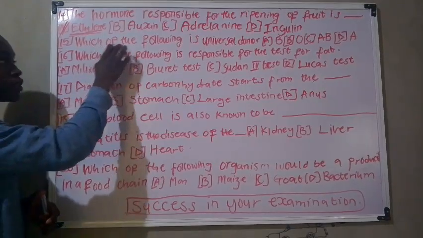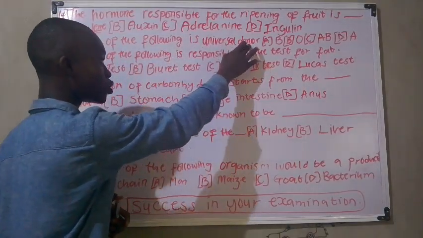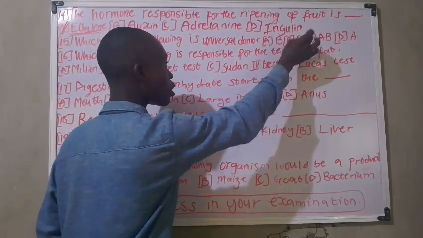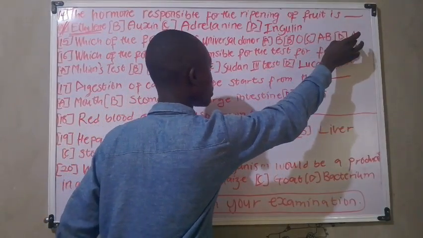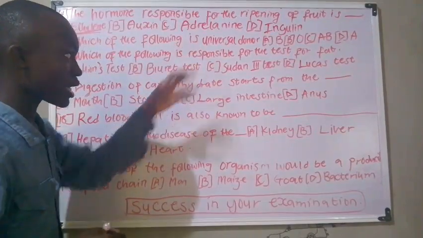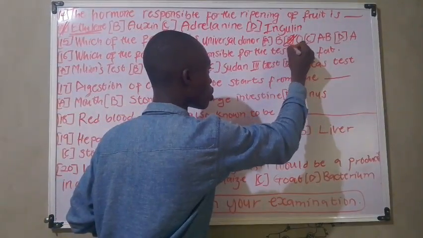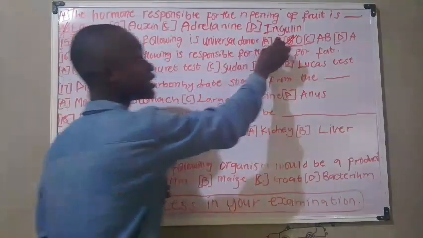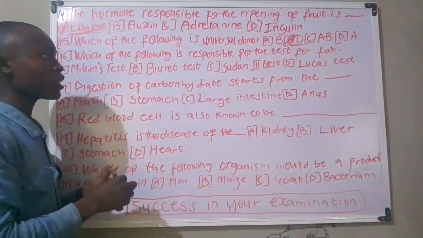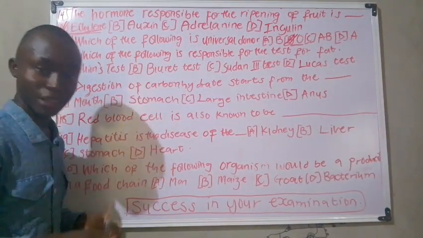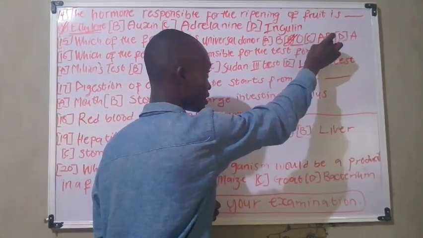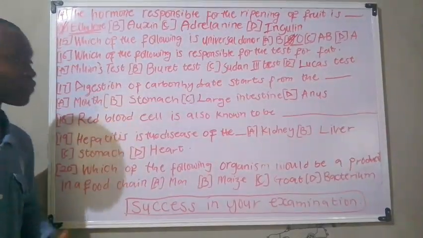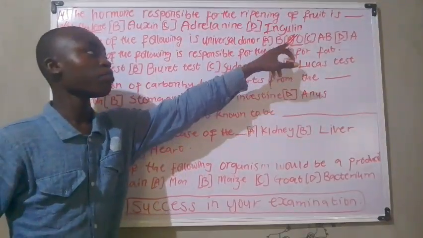Okay, moving on to the next practice question. Which of the following is a universal donor? We have option A, blood group B, blood group O, blood group AB, and blood group A. Now a universal donor here is blood group O, because blood group O can donate to all the other blood groups. It should be noted that a universal recipient is blood group AB, but the universal donor is option B, which is blood group O.